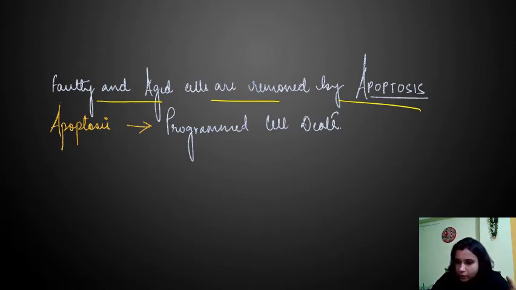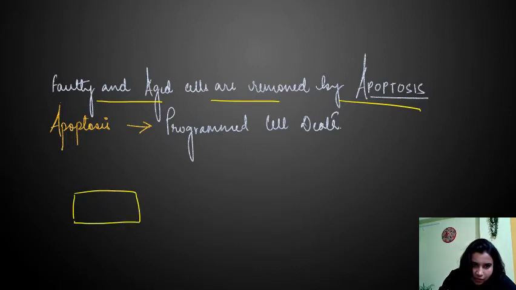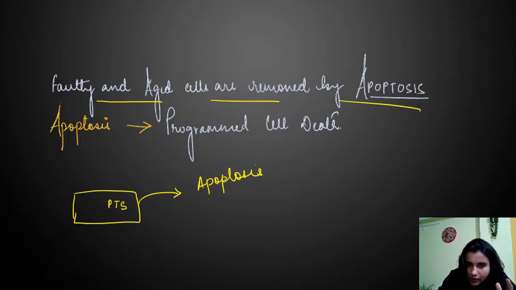If a cell is undergoing apoptosis, there are certain changes in the cell. Let me give you an example of a common change. If this is a cell, initially phosphatidylserine will remain inside the cell. But with time, if this cell is subjected to apoptosis, this phosphatidylserine will go out.